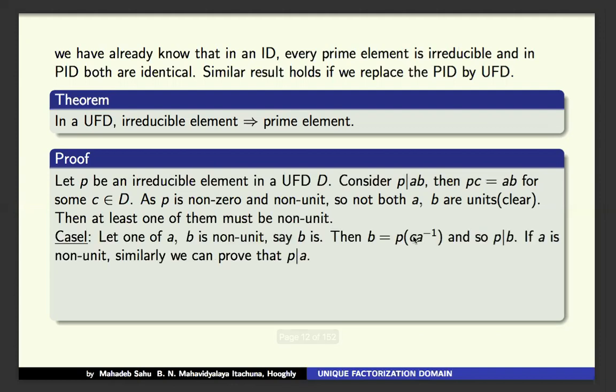So now, say B is a non-unit. Case 1, B is a non-unit. Then B can be written as P C A inverse, because PC equal to AB. So P divides B. If A is a non-unit, then we can similarly show that P divides A.